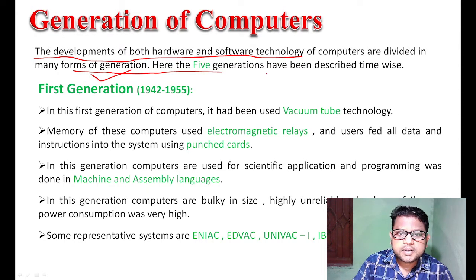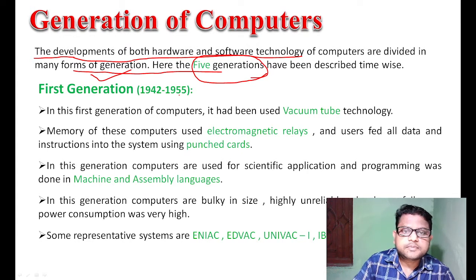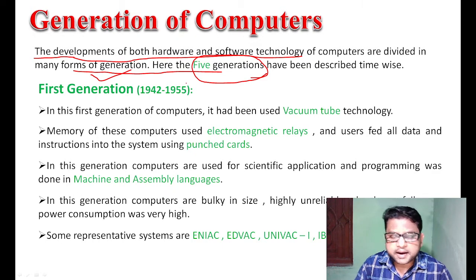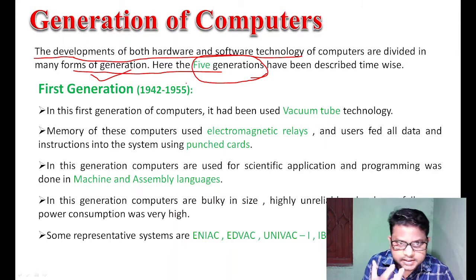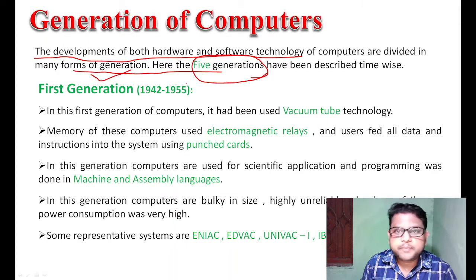That means 5 generations are available in a computer system: first generation, second generation, third generation, fourth generation, and fifth generation.